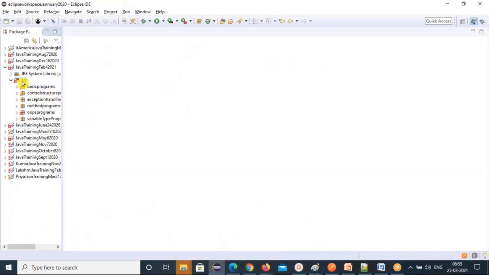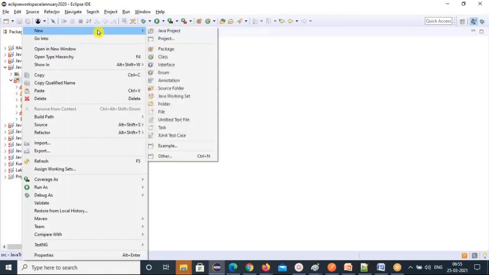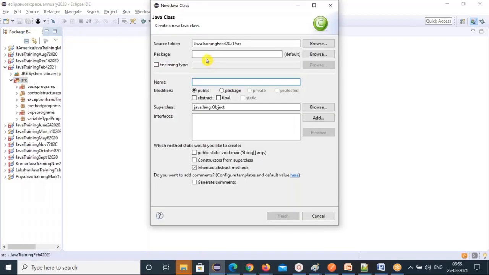Now I'm going to create a class, FileInputStreamDemo. I'll show you first. For the package name, you give file handling programs. So that's my package name, and I'm going to give here FileInputStreamDemo. Don't give FileInputStream, because FileInputStream is already available. You give a new class. Always you have to give your new.